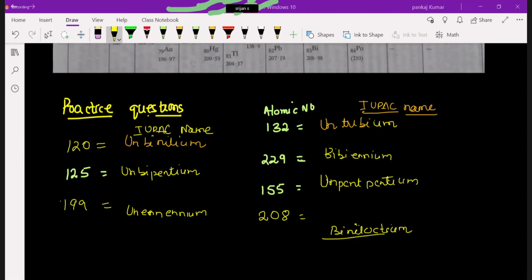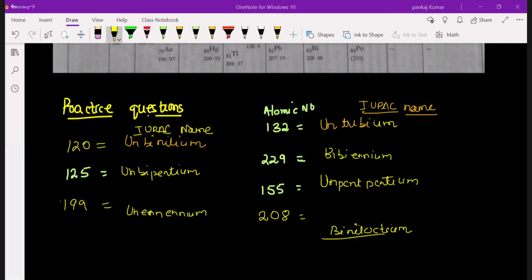Now next is the identification of real names. Real names are given here, like Mendelevium, Nobelium. These are artificial elements. At that time, they were not found. These names were given by scientists. This is the official IUPAC name, and these are created names.